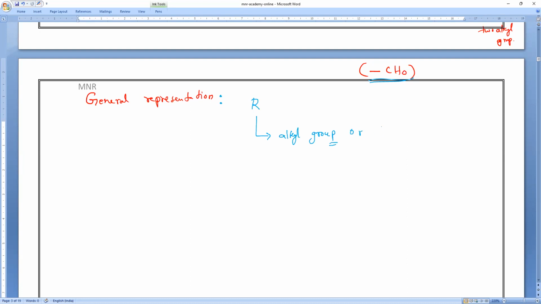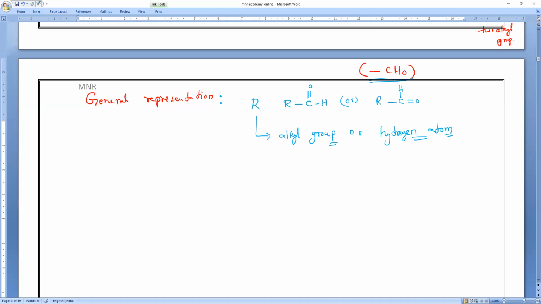Or we can say hydrogen atom. Now I am introducing both. Why is it a hydrogen atom? You will understand it. Either it is the alkyl group or a hydrogen atom; both are called the general representation. Means what will happen, everybody? R-CHO. CHO means single bond H, double bond O. Or I can say R, C double bond O, single bond H. Both are correct.